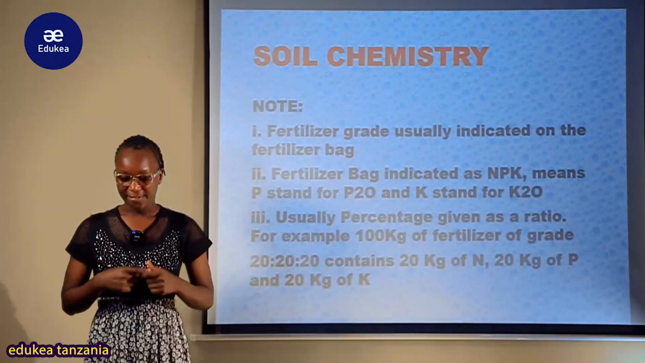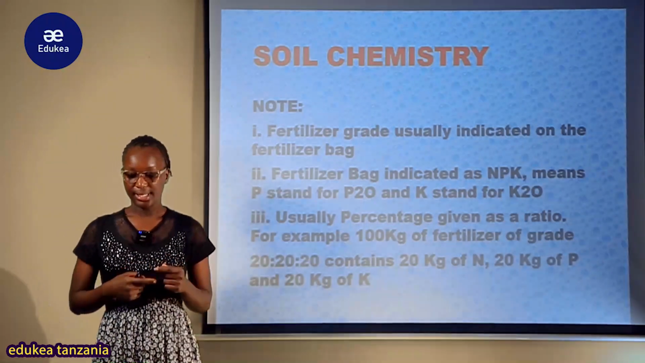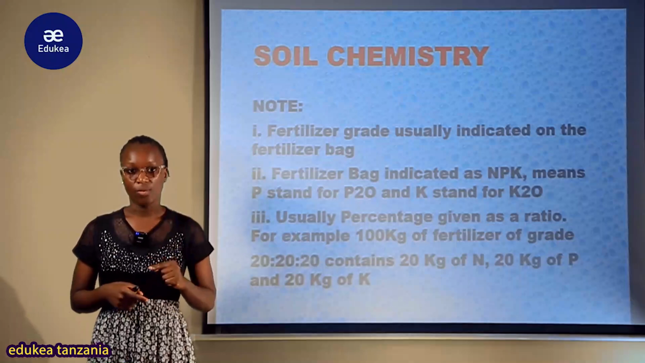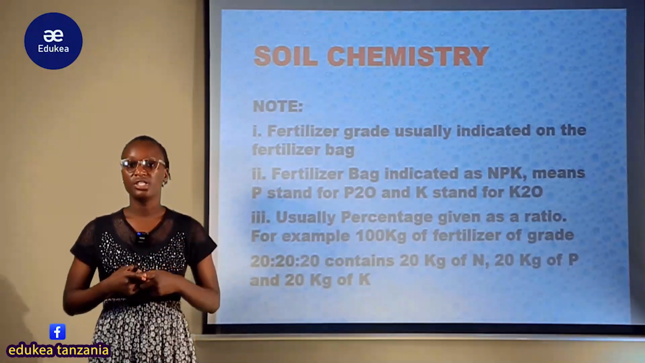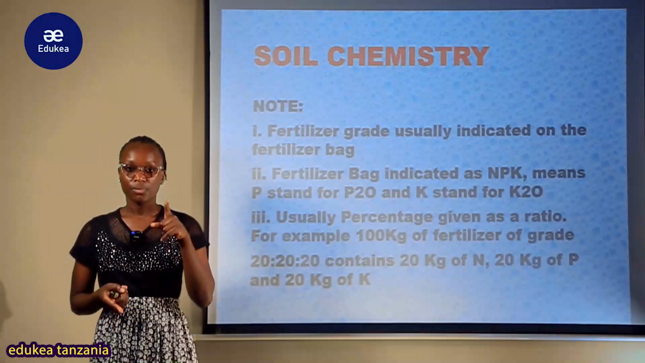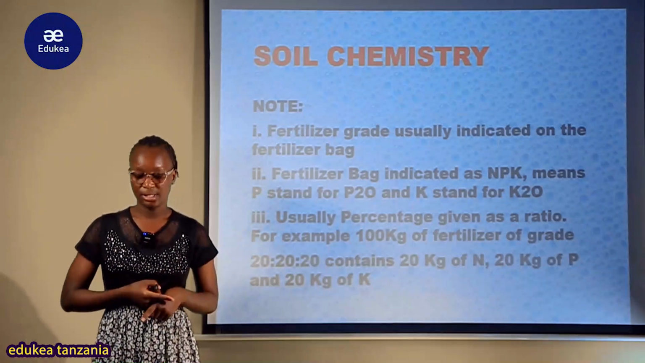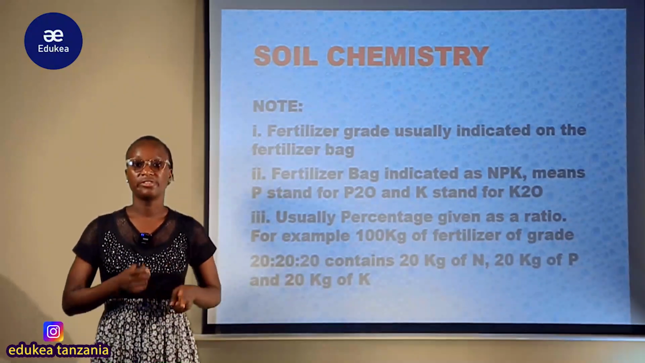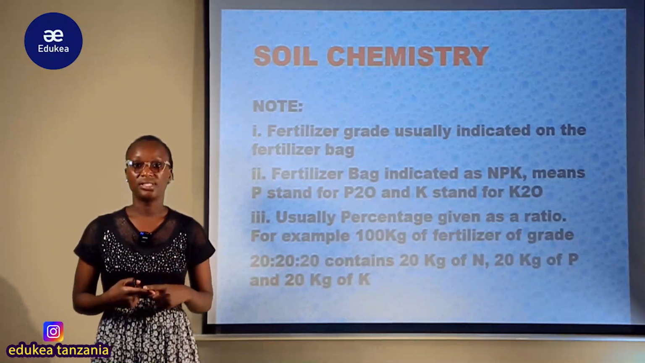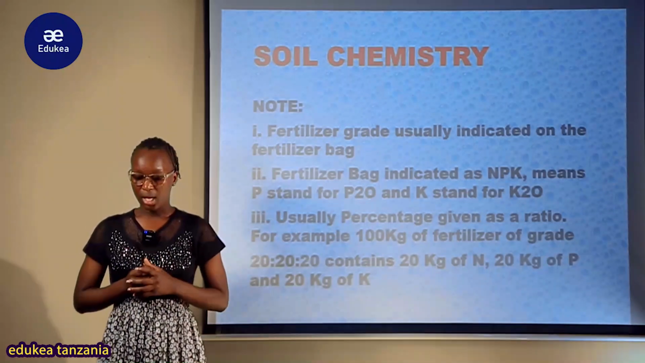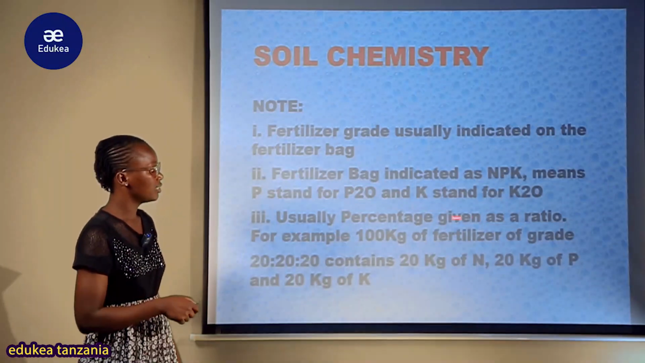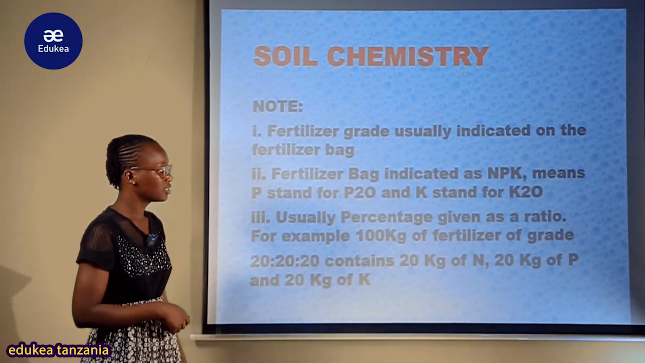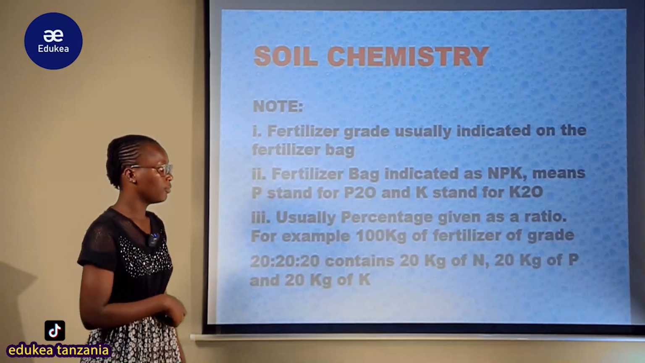So the fertilizer bag indicated as NPK, kwamba wanakuwa wanaandika kabisa ni NPK, kwamba N inamaanisha there is nitrogen essential element, but also P represents the phosphorus, K represents the potassium. So this means that N stands for nitrogen, P stands for phosphorus oxide, K stands for potassium oxide.